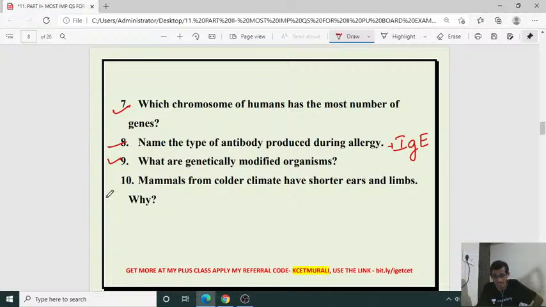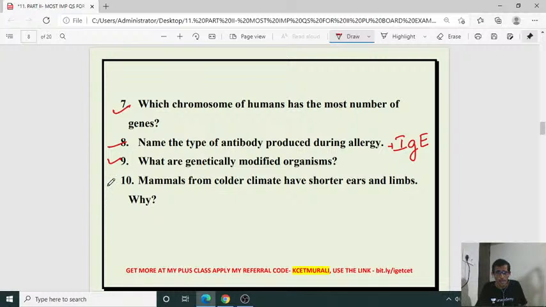Then what are genetically modified organisms? GMOs we call them. What is GMO? Organisms, it may be bacteria, fungi, plant or animal, whatever, whose genes have been altered by manipulation through genetic engineering. That is called a genetically modified organism. Modification of the organism at the genetic level. Organism may be plant, animal, fungal, bacteria, etc.